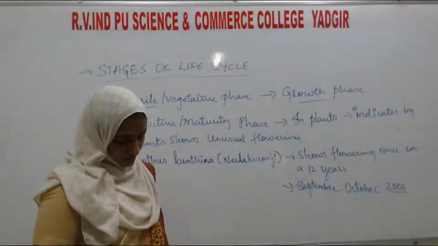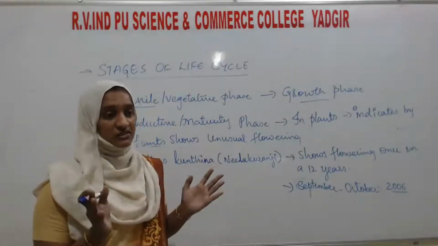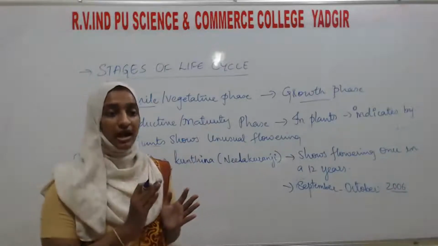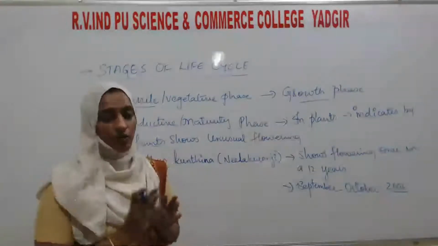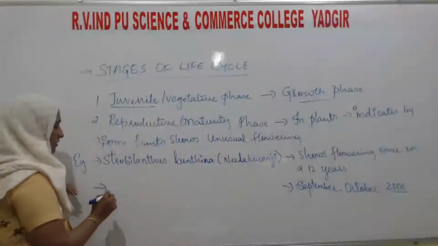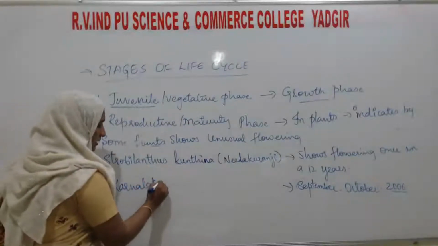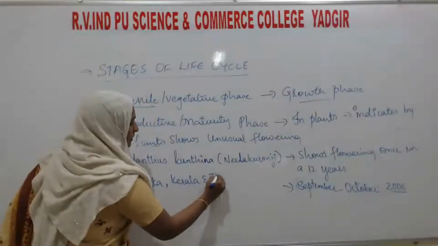One more thing: its flowers will be in a mass. It is going to cover certain regions in India, that is Karnataka, Kerala, and Tamil Nadu.